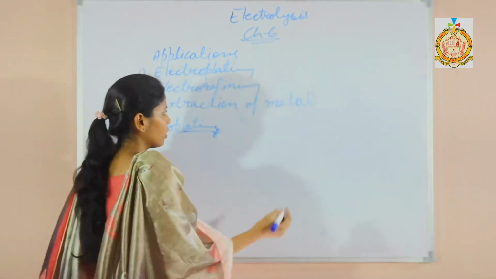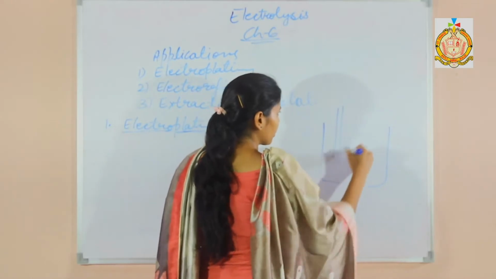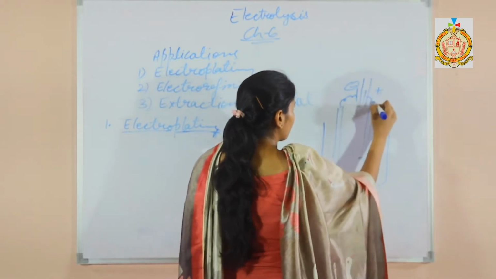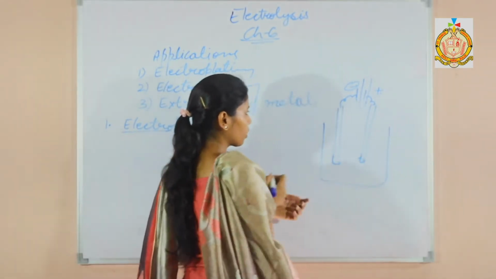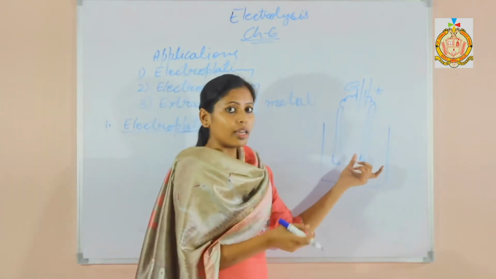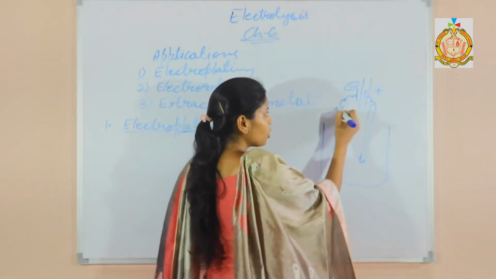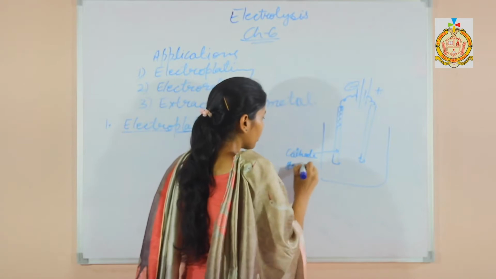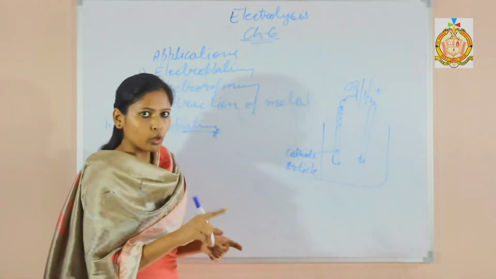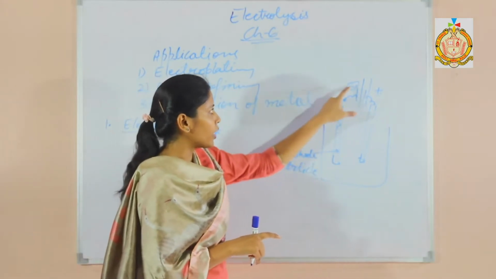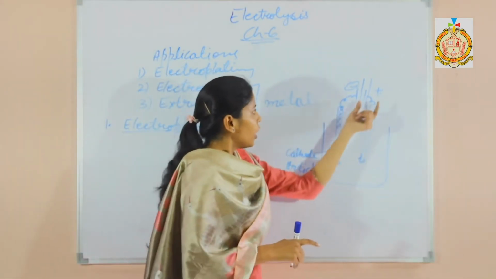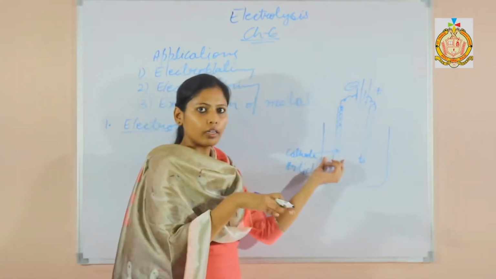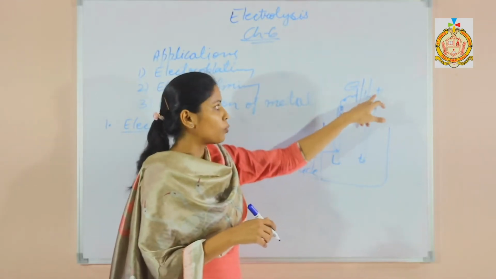First condition is that, as you know, in electrolysis there is a cathode and an anode, negative and positive. The article to be electroplated should be at the cathode. Cathode should be your article. Like if you want to electroplate a spoon, then the spoon should be attached to the negative terminal of the battery. And second, the metal which you are going to electroplate on the article should be attached to the positive terminal of the battery.